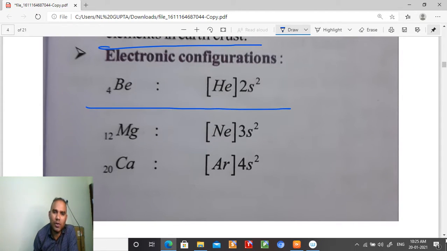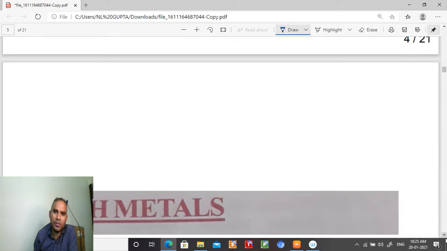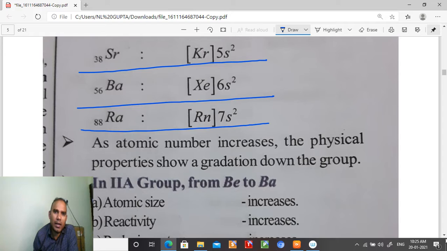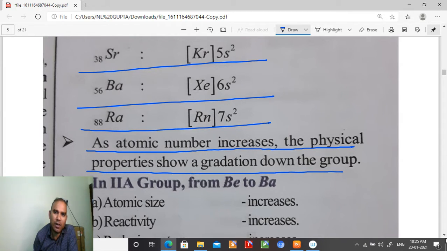Beryllium is helium 2s2, magnesium is neon 3s2, and calcium is argon 4s2. Strontium will come krypton 5s2, barium xenon 6s2, and radium Rn 7s2.